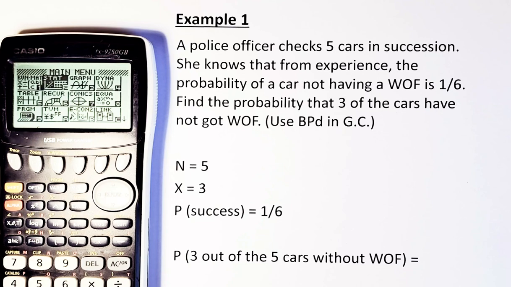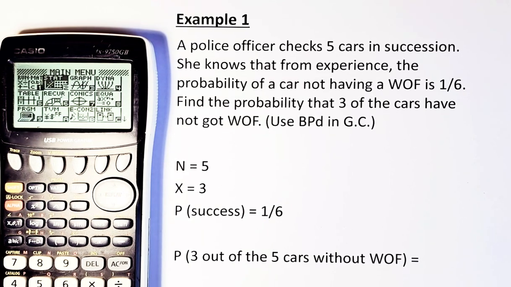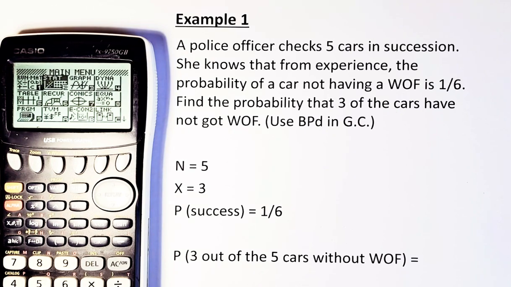You need to know 3 items: N, X, and P. N is the number of trials, so there are 5 cars, so N equals 5. X is the number of successes, so there are 3 out of 5, so X equals 3. And P is the probability of success, 1 out of 6.